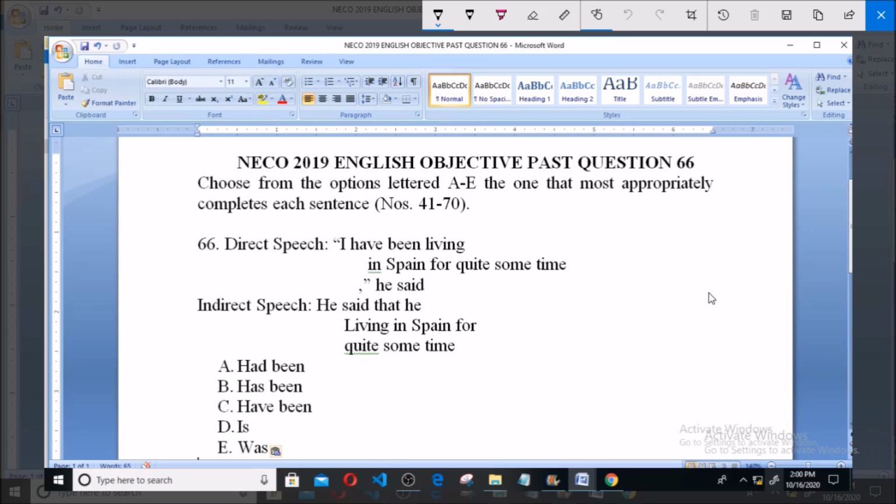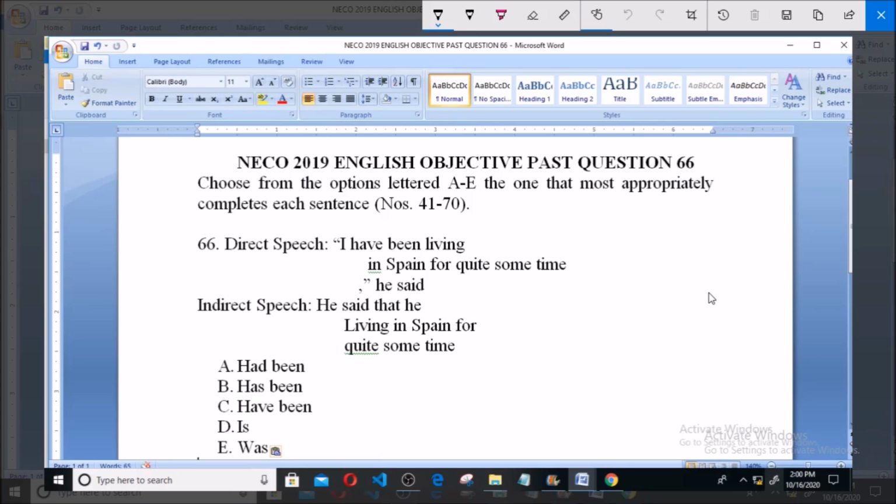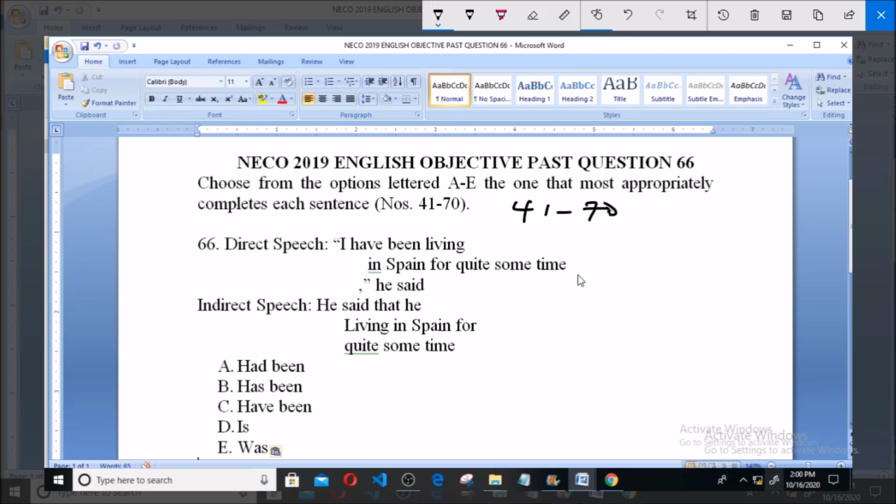Afternoon, welcome. This is NECO year 2018 English Objective past question number 66. And to this question, the instruction says choose from the options lettered A to E the one that most appropriately completes each sentence. This instruction is applicable to question number 41 that we have answered to question number 70. And this question is set from what we call speech.